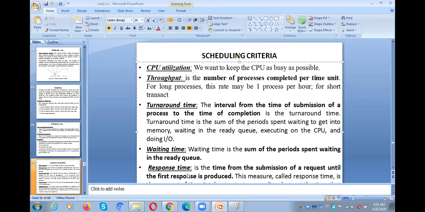And the next one is the response time. The response time means the time after the submission to the first response. It is the time from the submission of a request until the first response. That is called the response time. It is not the final output, it is the first response to the user.